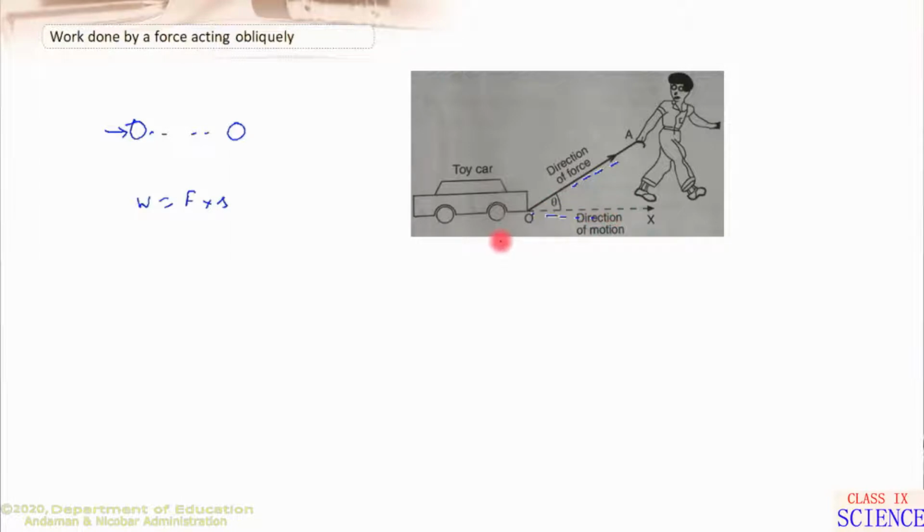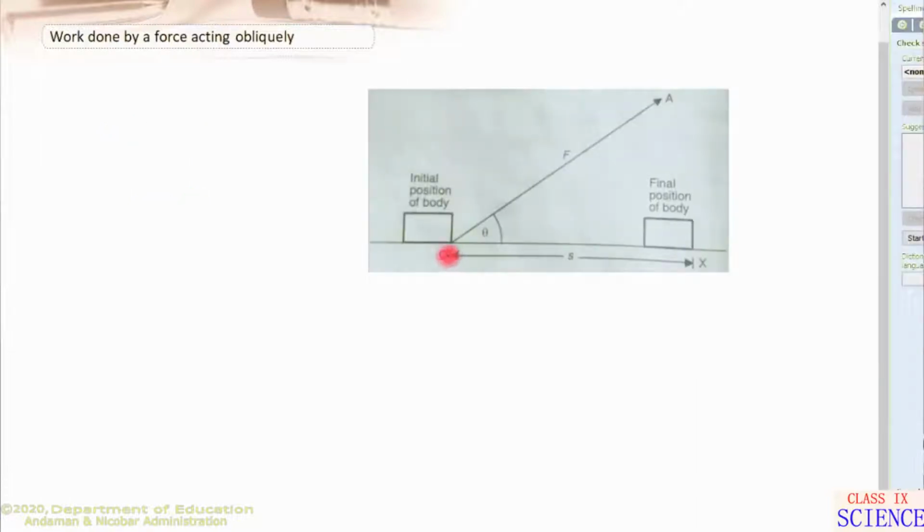Now we will derive a formula for the work done when the body moves at an angle theta to the direction of the force. How to do it? Let us see. Suppose a body lying at point O, the object is here, is being pulled by a man. Though the body is moving on the horizontal floor, this is the horizontal floor, and reaches point X up to here after covering a distance S, the force is being applied in the direction of OA.